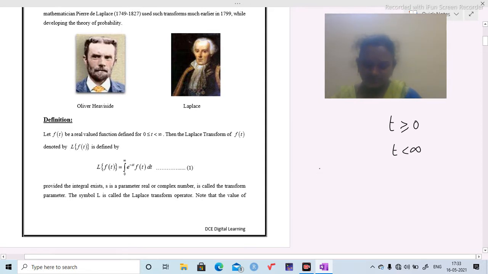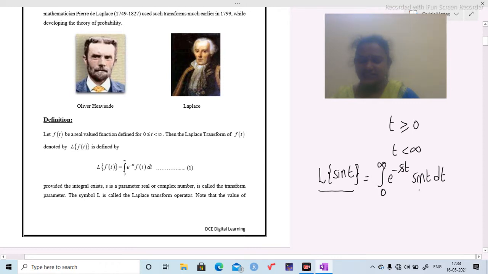That means if we need Laplace transform of sin t, then we are going to replace f(t) as sin t in both LHS and RHS. That means Laplace transform of sin t = integration 0 to infinity e^(-st) sin t dt. The value of Laplace transformation of sin t is obtained after integration of e^(-st) into sin t between the limits 0 to infinity.